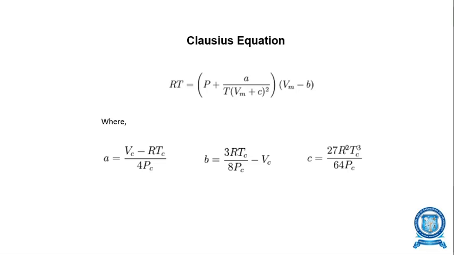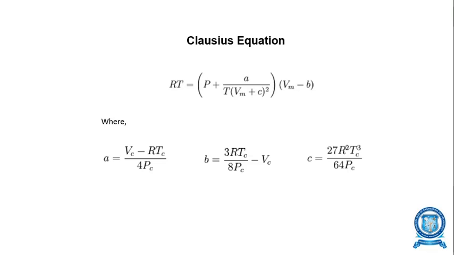The formulas for the constants A, B, C are given below. Small a is equal to Vc, that is the critical volume, minus RTc, where Tc represents the critical temperature, divided by 4 Pc, where Pc represents the critical pressure. And B is equal to 3 RTc divided by 8 Pc minus Vc. And the parameter C is equal to 27 R square Tc cube divided by 64 Pc.